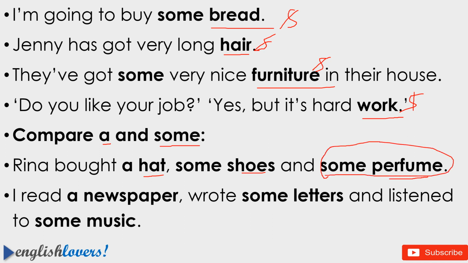In the next example, I read a newspaper, wrote some letters, and listened to some music. Here, newspaper is a singular countable noun, so article a is used. Letters is a plural countable noun, so some is used. And music is here an uncountable noun, so the word some is used.